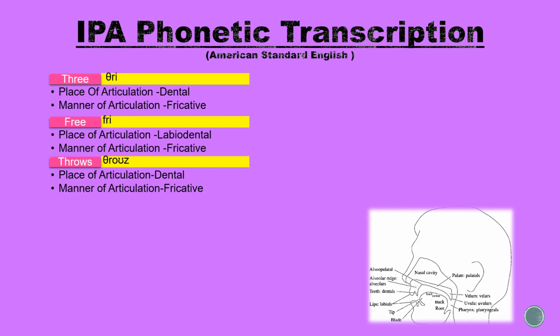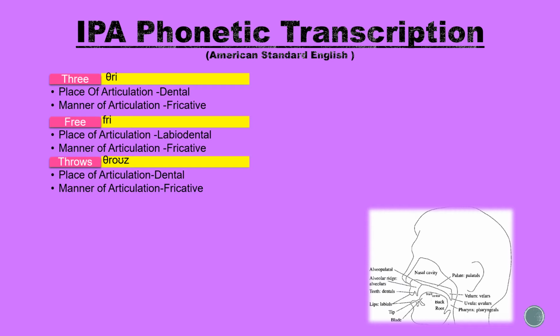Word number 1 is three. The place of articulation is dental. This is because the tongue goes between the top and bottom teeth to create the th sound. The manner of articulation is fricative. This is because there is almost a closure but just not quite.